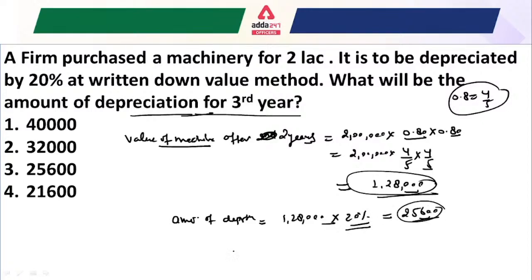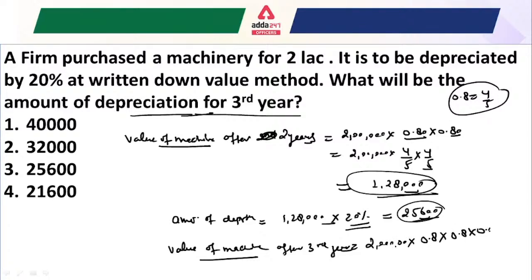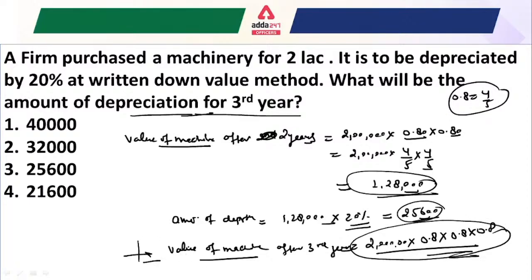Okay. And suppose that we have to calculate the value of the machine after the third year. So what do we have to do here? We have to simply write here 2 lakh multiplied by 0.8, 0.8 and 0.8. And this will be the total value of the machine after the third year in the very simplest way. I think it is understandable for everyone.